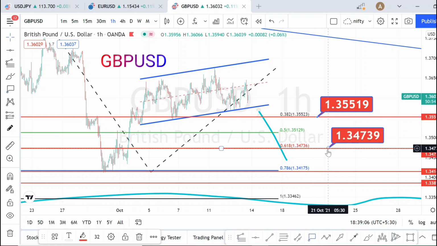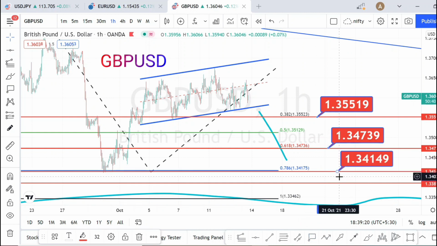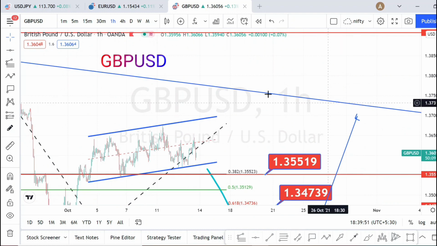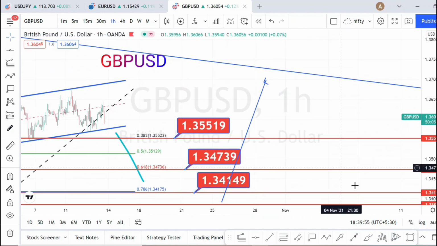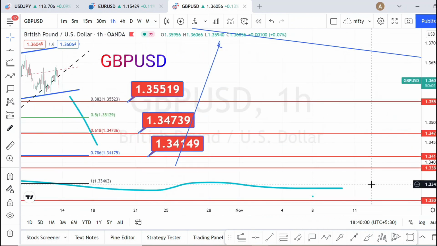Next target is going to be up here, 1.34739. Next target is going to be at 1.34149. And we have a daily support here, so I'm expecting a bounce back from here. As long as this dynamic support from daily time frame is not taken, we can see a trend reversal to happen. Again, the ranges are going to be the same. It will again test the same ranges.